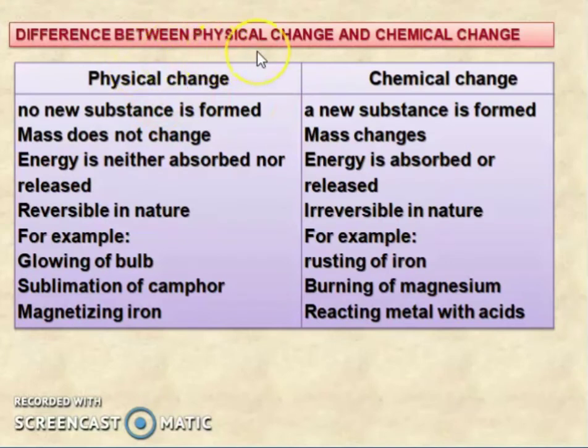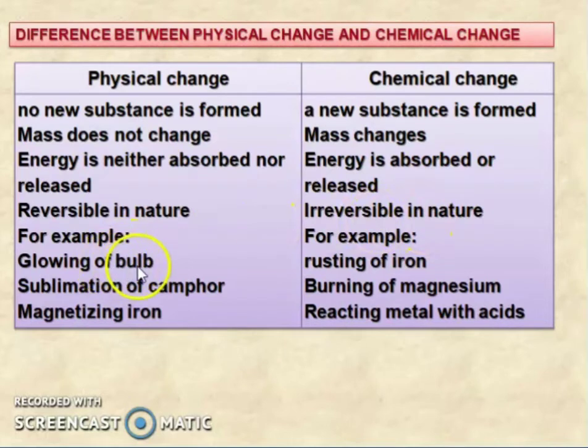Difference between physical change and chemical change. In a physical change, no new substance is formed. In a chemical change, a new substance is formed. In a physical change, mass does not change; in a chemical change, mass changes. In a physical change, energy is neither absorbed nor released. In a chemical change, energy is absorbed or released. Physical changes are reversible in nature and chemical changes are irreversible in nature.